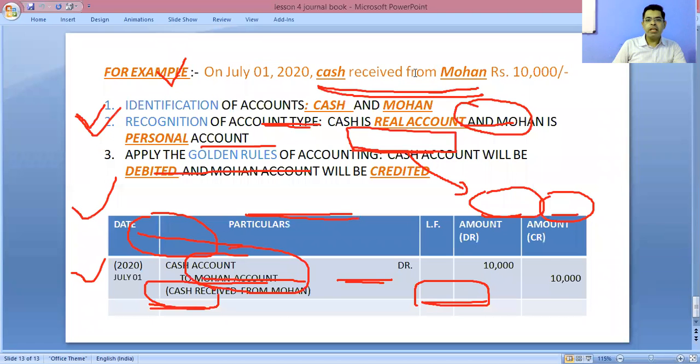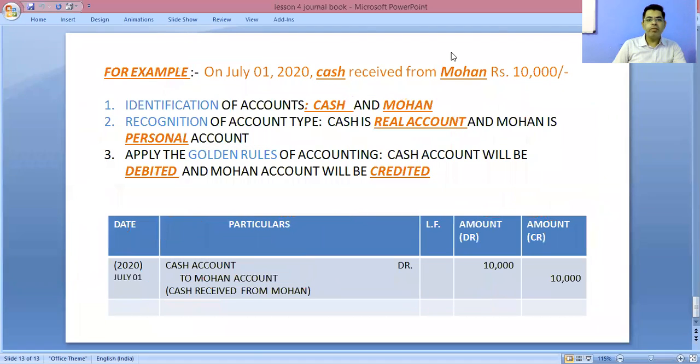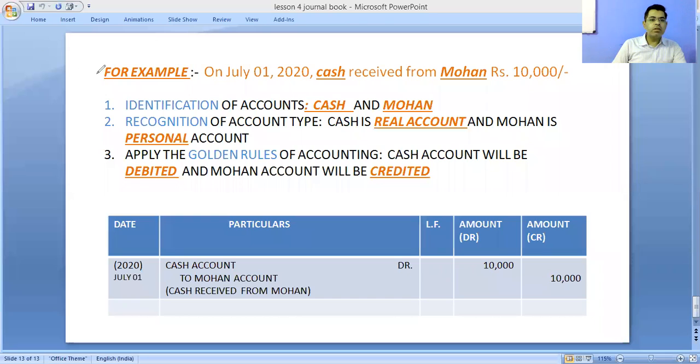We will take one example so that it will be very clear. Let's read the first example. On 1st July 2020, what is the business transaction? Cash received from Mohan, that is rupees 10,000. It means cash is received from Mohan, that is rupees 10,000.